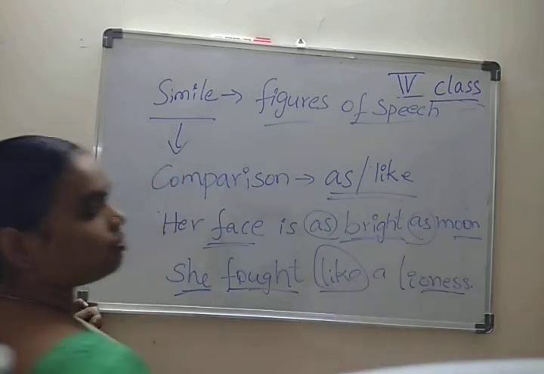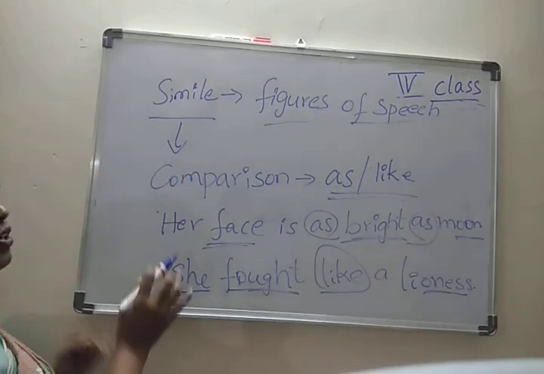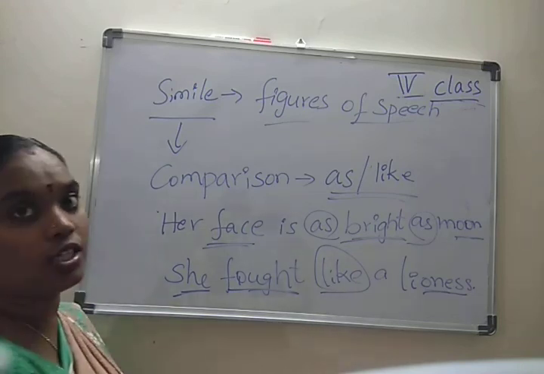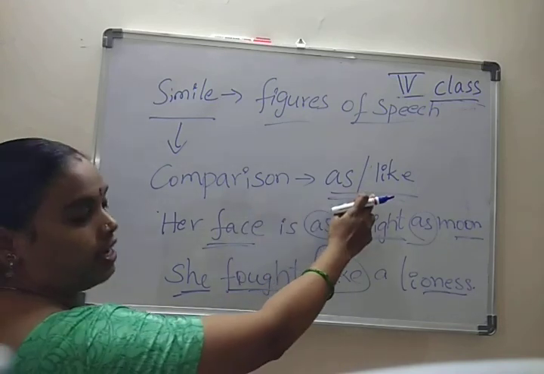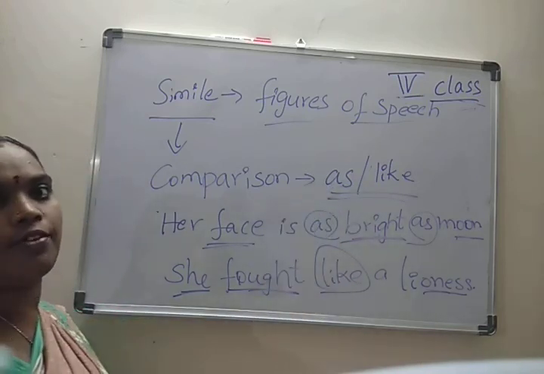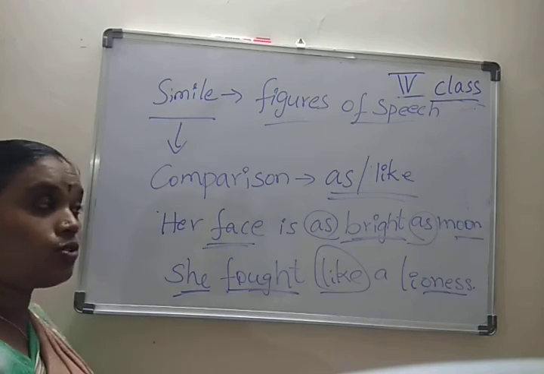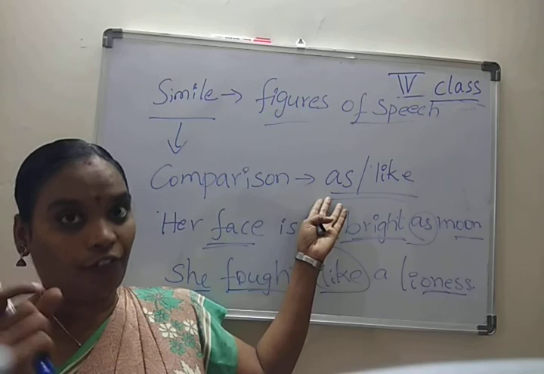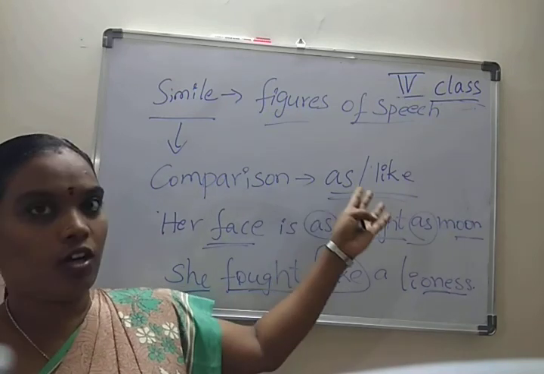What is the adjective? Bright. So we are comparing two things using the word as or like. This is known as simile. While comparing things, we use the words as or like.